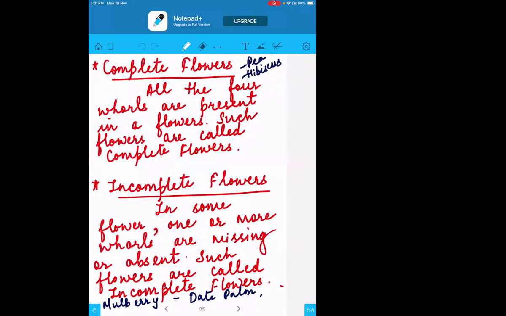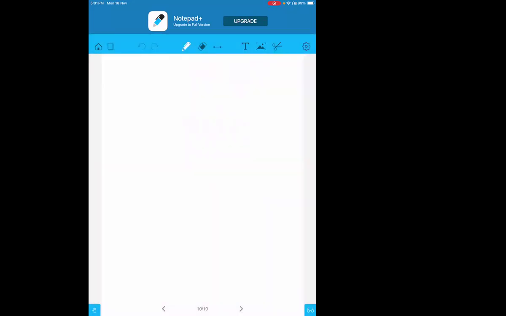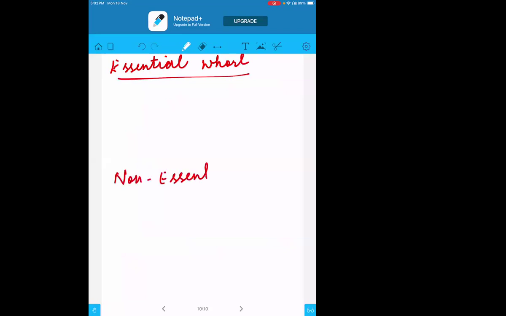The same way, we have two other terms called essential whorl and non-essential whorl. Okay, two different terms again, essential whorl and non-essential whorl.